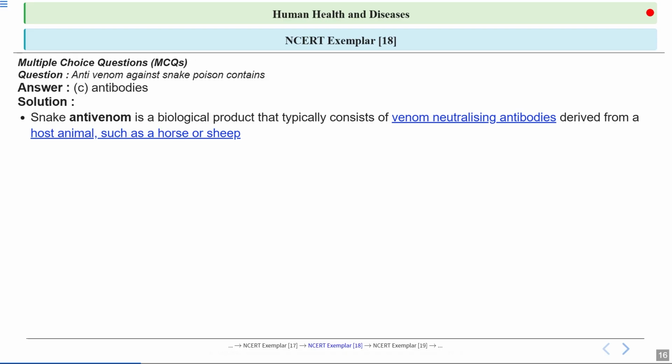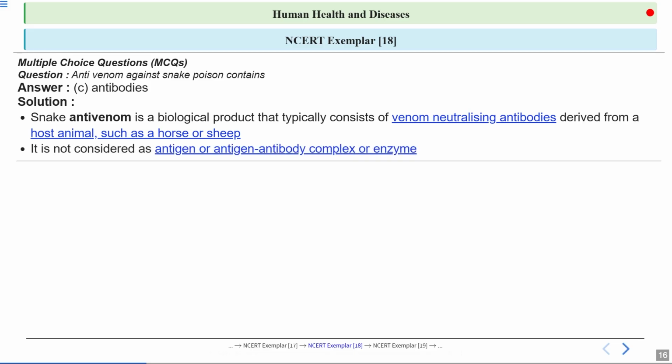Now, snake antivenom is a biological product and typically consists of venom-neutralizing antibodies. And this is derived from a host animal such as a horse or sheep. It is important to remember that antivenom is not an antigen, an antigen-antibody complex or an enzyme. Only antibodies are used. So basically these antivenoms consist of antibodies, and these antibodies are used as they specifically target and neutralize the venom.